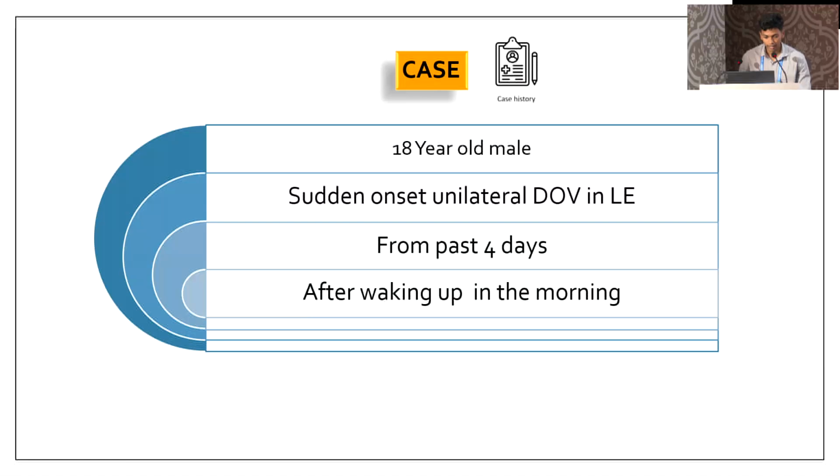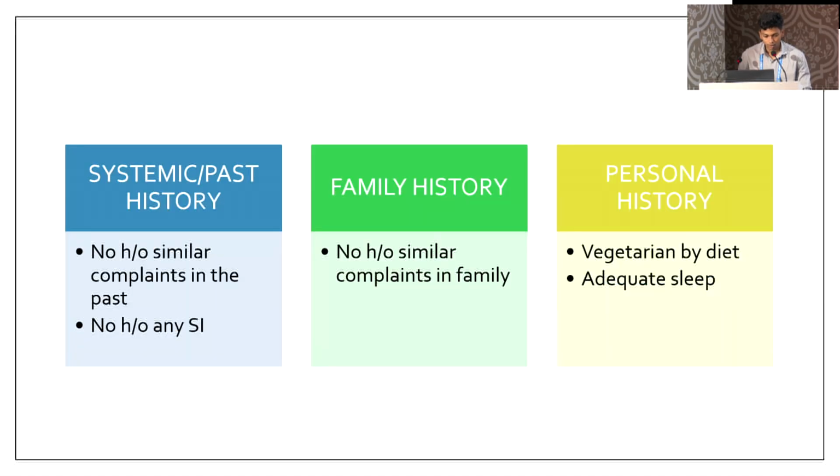Here comes an 18-year-old male with complaints of sudden onset unilateral diminution of vision in the left eye for the past 4 days, noticed after waking up in the morning. Systemic and past history was not significant. Family history was not significant. Personal history: he was a vegetarian by diet.